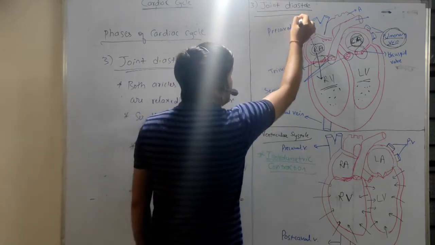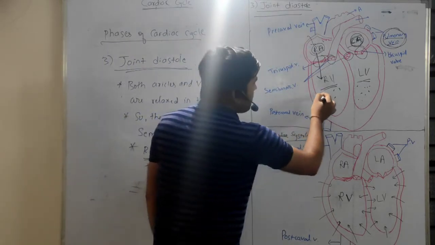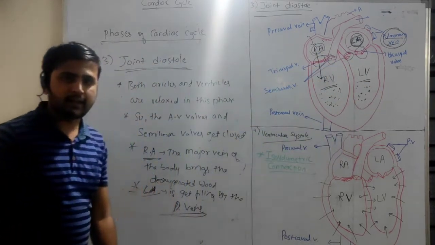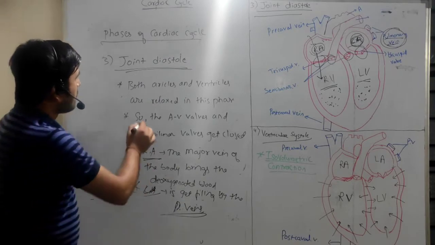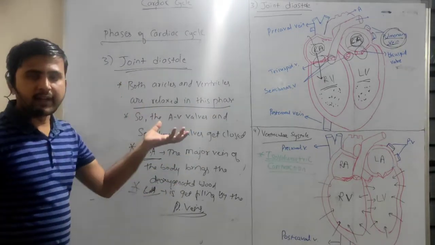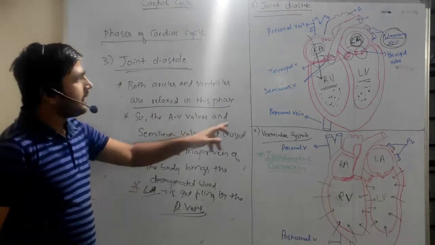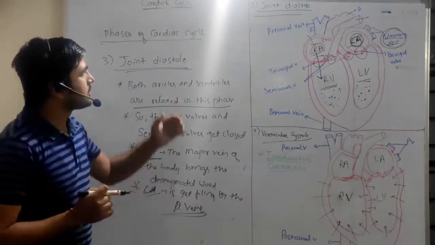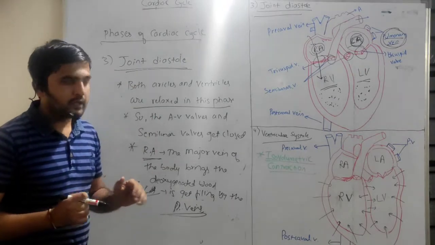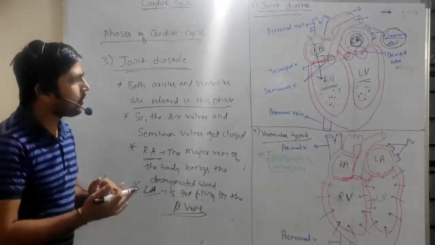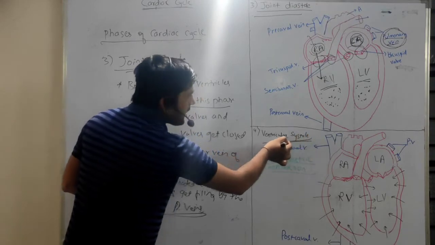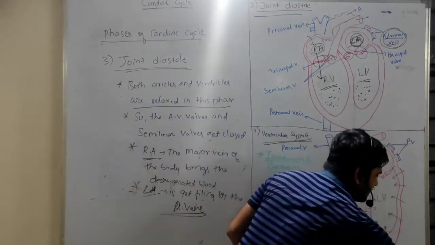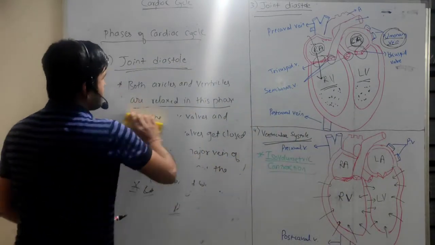That's why in joint diastole stage, some blood is transferred to the ventricles, okay? So both auricles and ventricles are in relaxed state and the openings of the valves are kept closed. Right? So this is about the joint diastole. This joint diastole is followed by the next stage, that is ventricular systole. Right? So the next phase is ventricular systole.